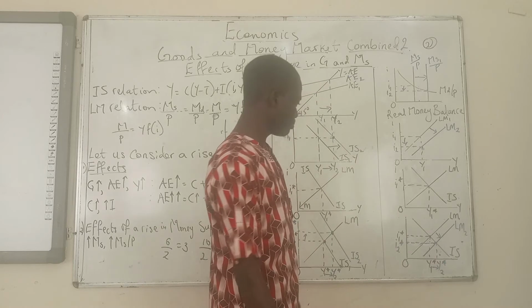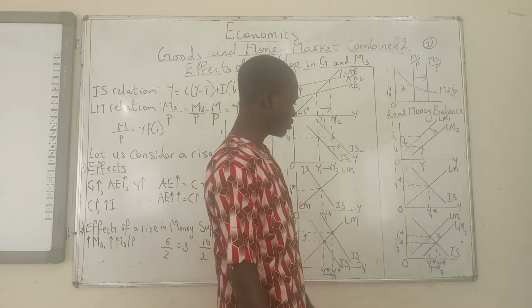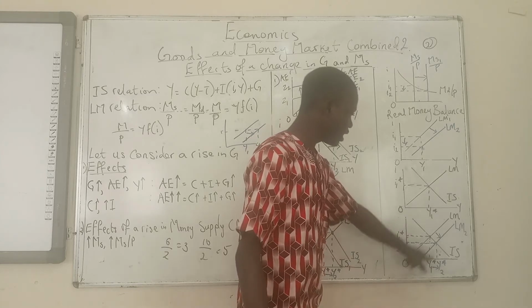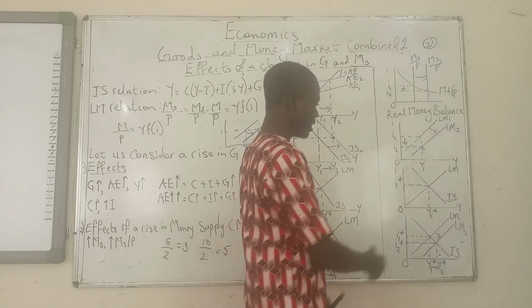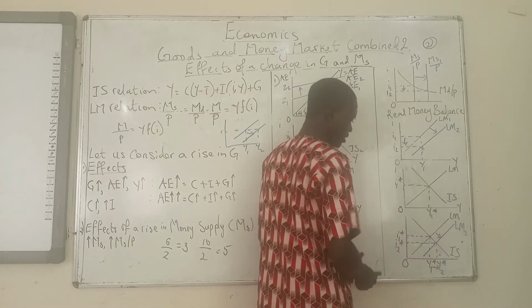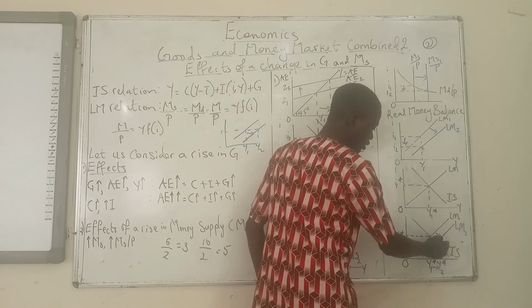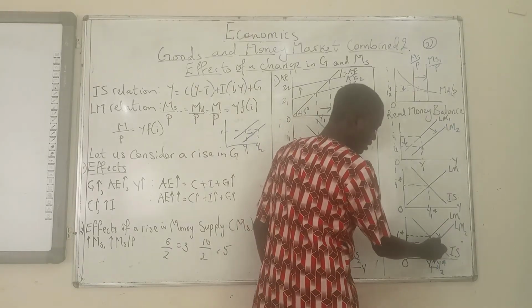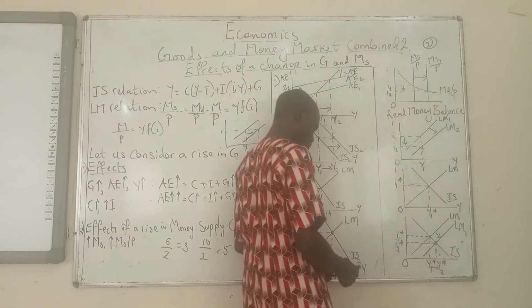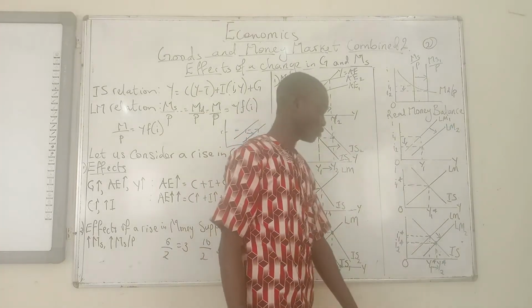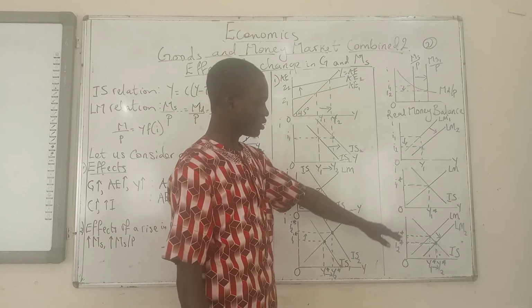So at the old equilibrium, we already know what happened. But now at the new equilibrium, look at it. The new LM is intersecting the old IS at this point. So you trace it out. There is a lower equilibrium interest rate and there is a higher equilibrium output. So that is what is occurring there.